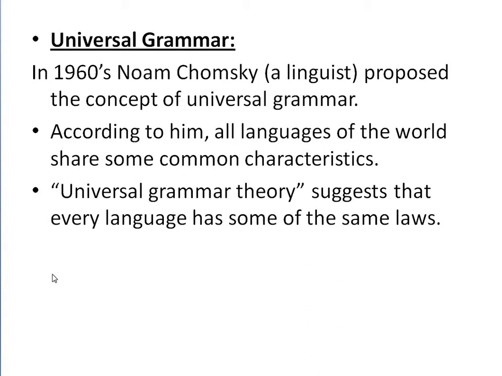Here the word universal shows something which is present throughout the world, something which is present in every person. Grammar is related to language, so every language has its grammar. The English language has a different grammar, the Urdu language has a different grammar, Chinese, Arabic, German, Persian, all languages have their grammar. So universal grammar basically means those particular things which are universal in grammar. So let's see what universal grammar is.